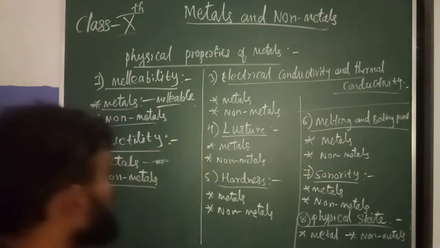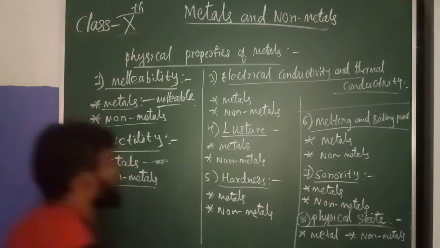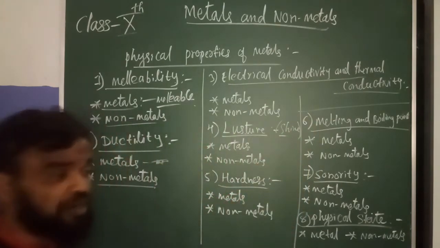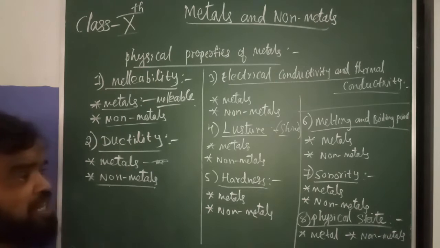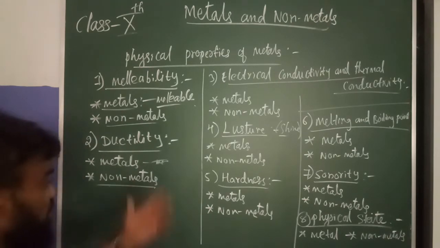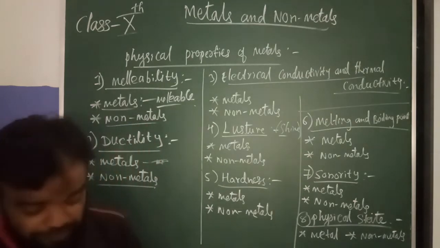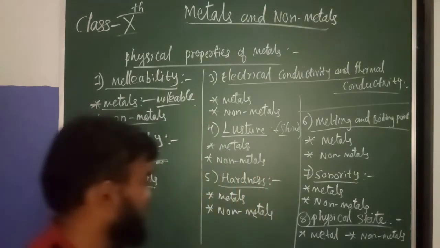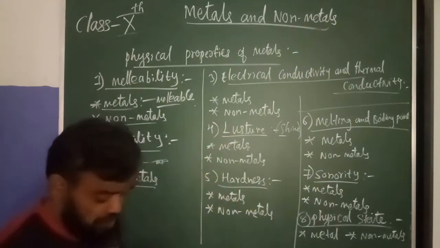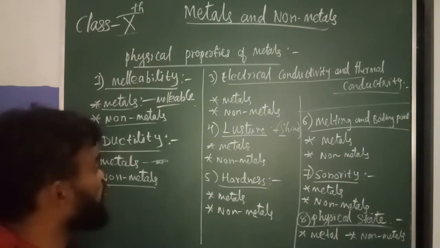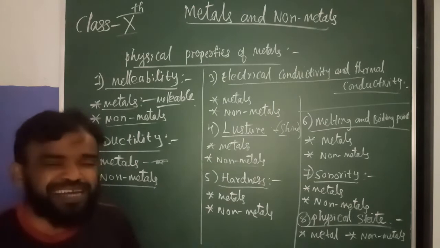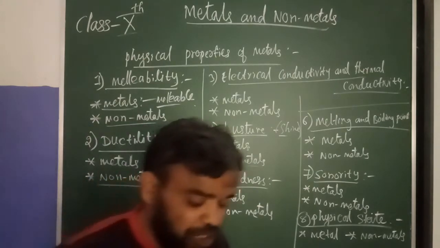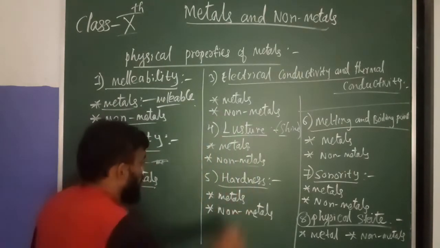Next one is luster. Luster means shine. If you take gold, silver, copper, aluminum, these are shiny. These metals have luster, right? Non-metals do not. Non-metals are rough, and they cannot shine.